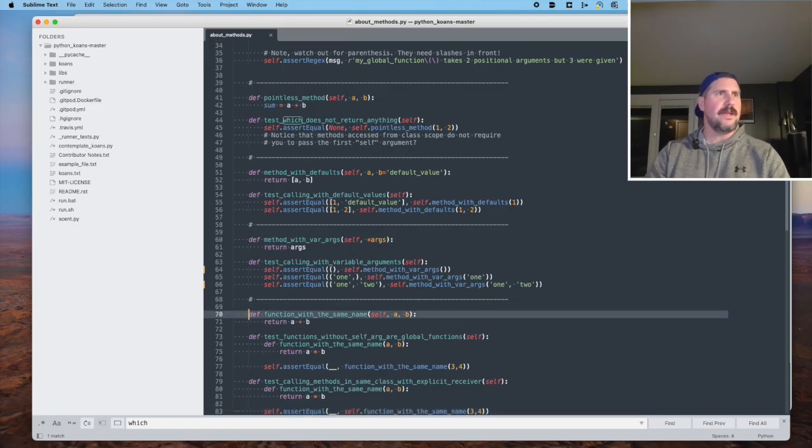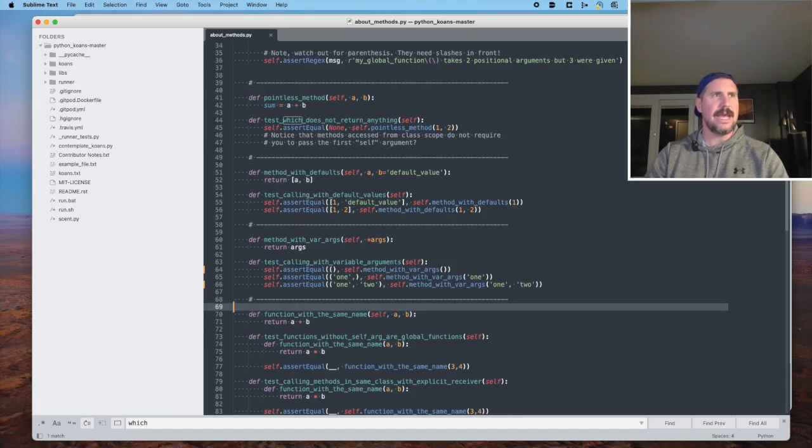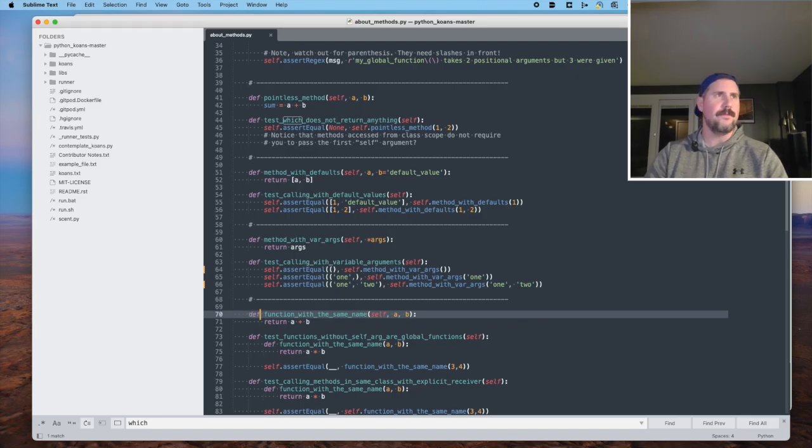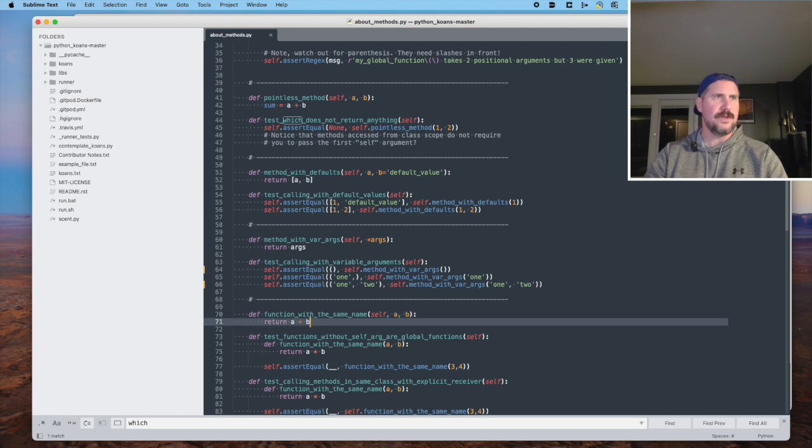All right, same thing. Okay, let's see. Line 70. We have a new function, a new method, and it's called function with the same name. And function and method are synonyms, FYI. Function with the same name. All right, so this function takes arguments A and B, argument A and argument B, and it returns the sum of those two values that are passed in, okay?